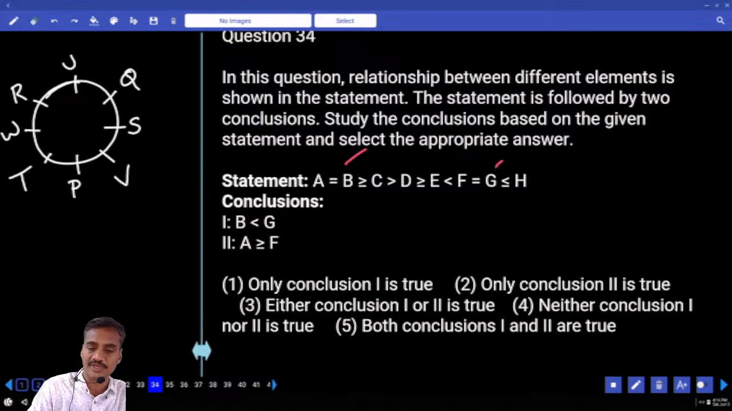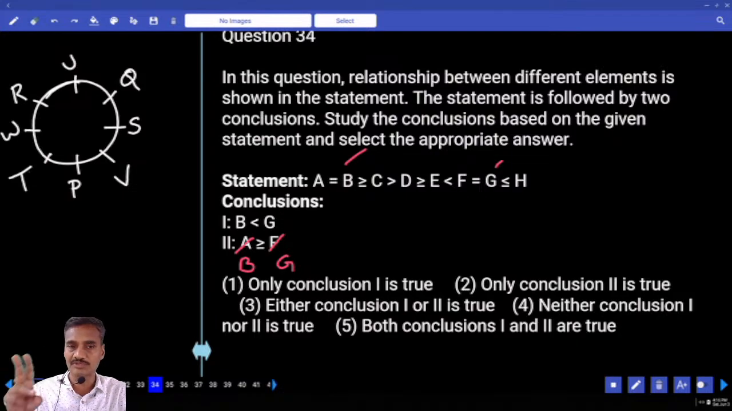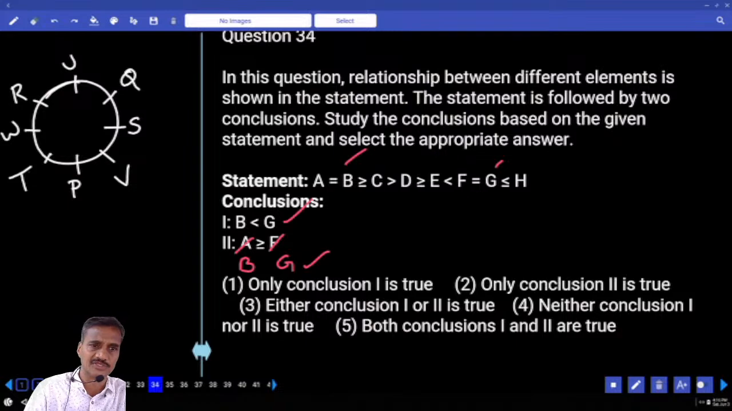Now B equals A. In the place of A, I can take it as B. And F and G are one and the same. In the place of F, I can take it as G. Hence, what are the conclusions here? B less than G or B greater than or equal to G. All three symbols were given in the two conclusions. Either it can be greater than or equal, or it is lesser than. Hence, either 1 or 2, choice 3, question number 34.